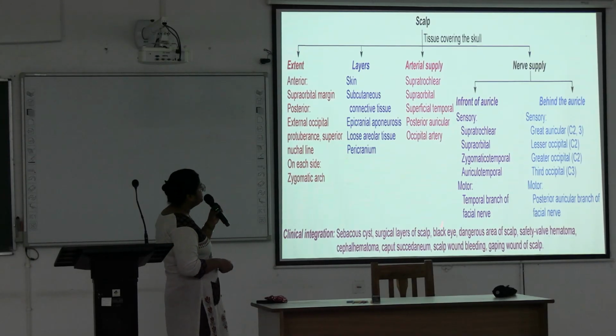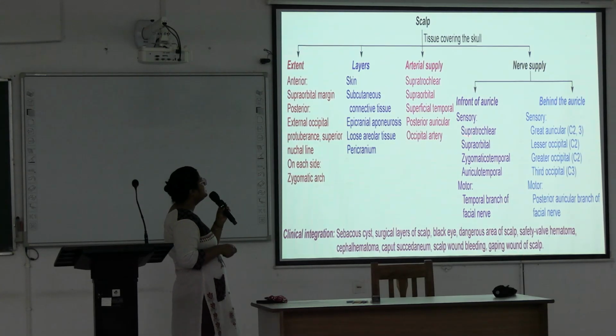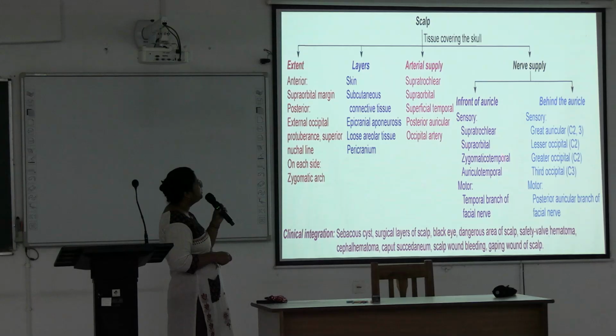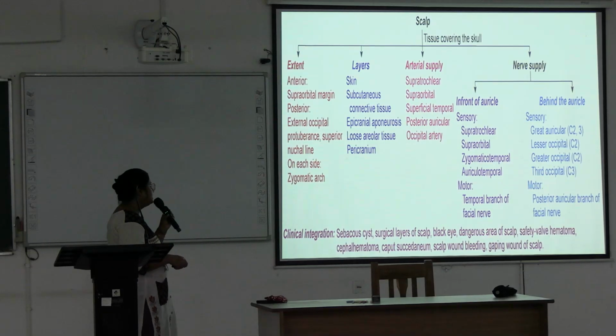And nerve supply by these 10 nerves, 5 in front, 5 behind the auricle. The 5 in front: 4 are sensory nerves, supratrochlear, supraorbital, zygomaticotemporal, auriculotemporal, and the motor is the temporal branch of facial. And behind the auricle, these are sensory, one is motor. Great auricular is C2, C3, lesser occipital C2, greater occipital C2, third occipital C3. These are sensory nerves. And the motor nerve is the posterior auricular branch of the facial nerve. Okay. These are some clinical aspects we will discuss.